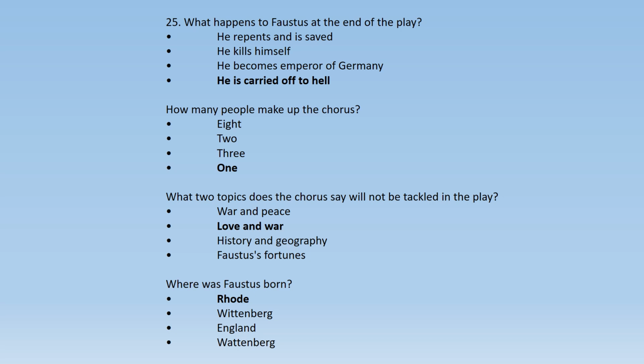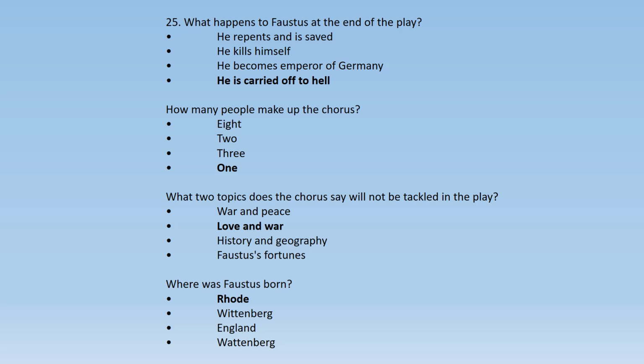How many people make up the chorus here in this play? So there is one. What two topics does the chorus say will not be tackled in the play? In the very introduction of the play, they say that the topic of love and war will not be tackled in the play.